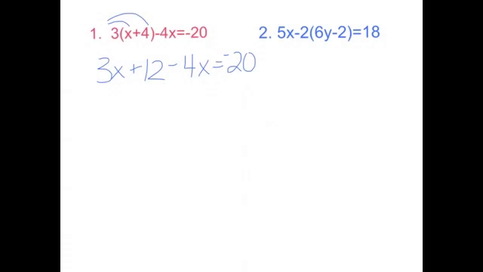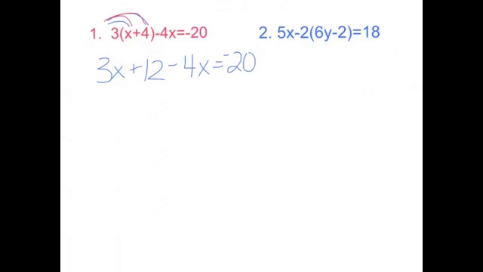All right, so for this one here, we look at the problem, and we see those parentheses there. So the first thing we want to do is distribute, which you see I already did here for you. So I took the 3 times the x and the 3 times the 4 to give you 3x plus 12. And then I just did the minus 4 equals negative 20. Now ask yourself this, why did I not distribute the 3 to the negative 4 out here? Well, that would be because this 3 is on the outside and it only gets distributed to the parentheses, not the number on the outside.